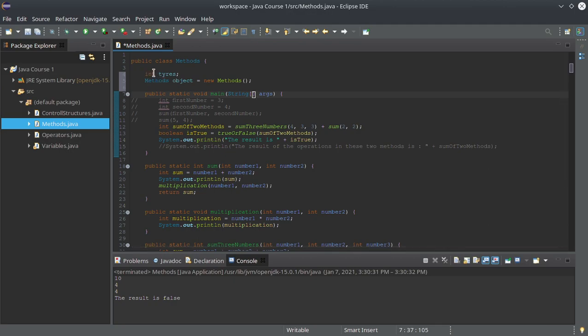We said this is a primitive data type. This is how we store values on our hard drives. An object is a little bit more. An object can contain a lot of data types, can contain methods, can contain a lot of things. So an object is actually a more complex variable in this case, which can contain more things. And we create this object methods because we created the class methods.